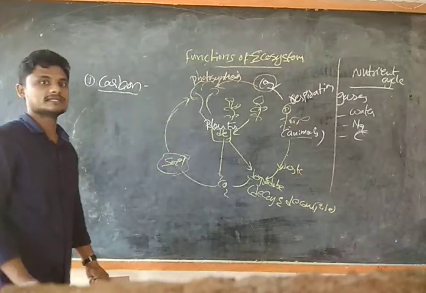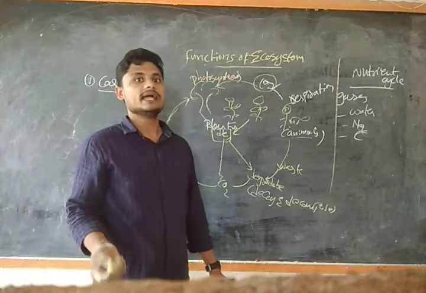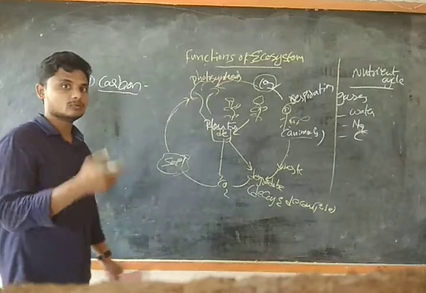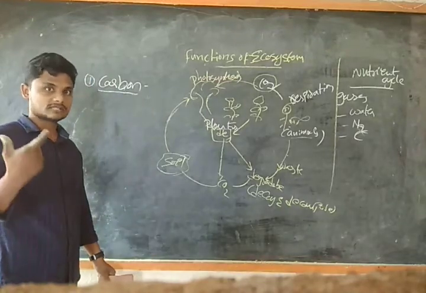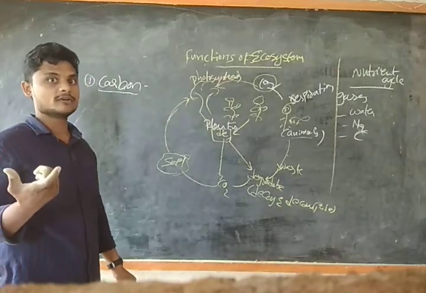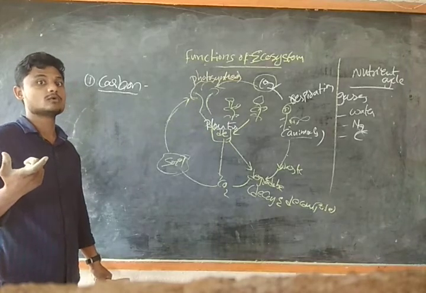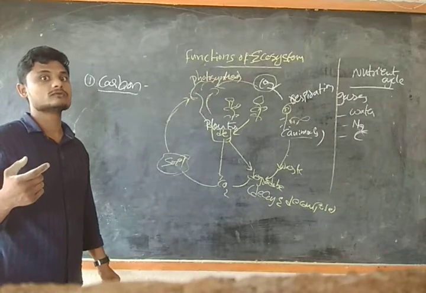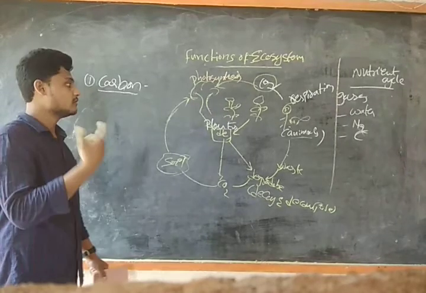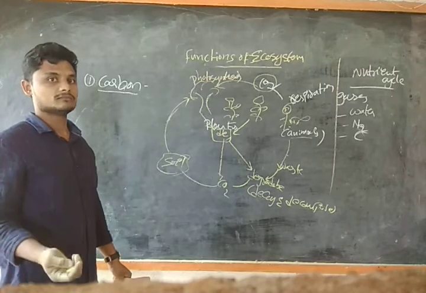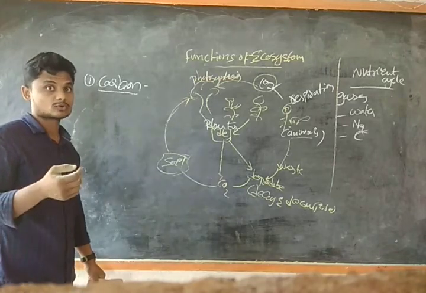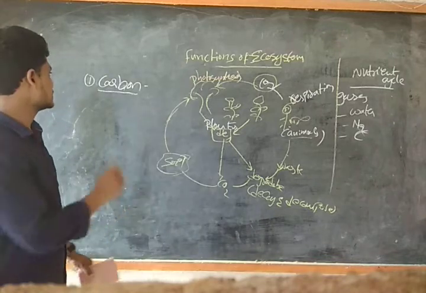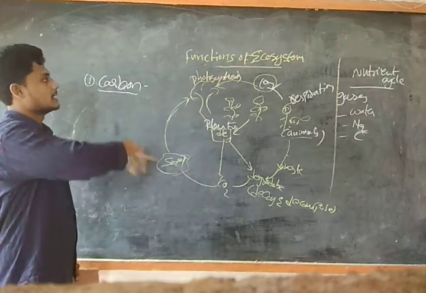For the long duration, carbon dioxide will be stored in the water and in the land. If you burn the fossil fuels also, those will release the carbon dioxide, and those things also will come into the environment. So those are the long-term processes, guys. Some are stored as a resource in the aquatic and the terrestrial systems. Okay. So in such a way the carbon cycle process completes, guys.